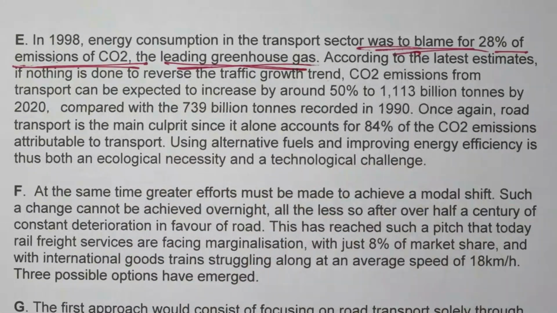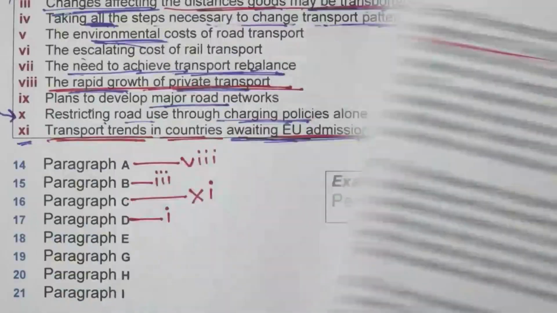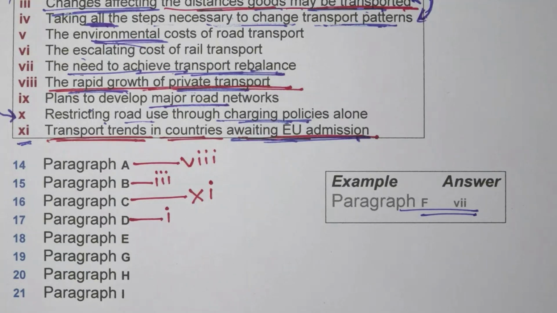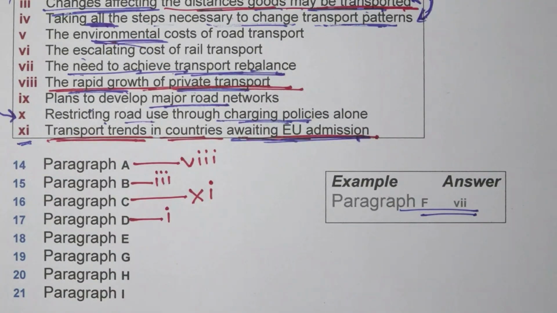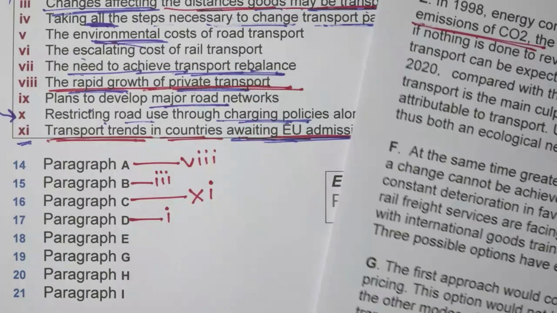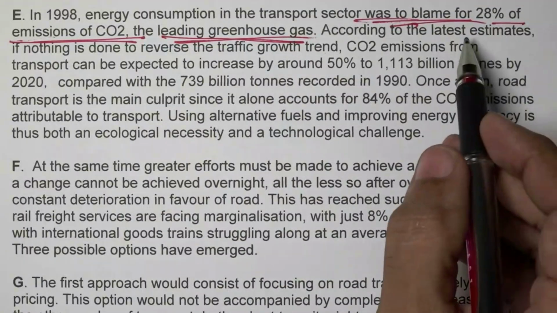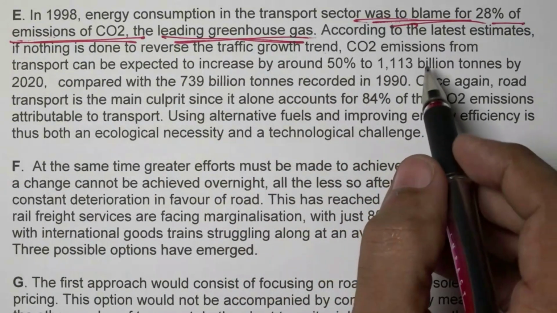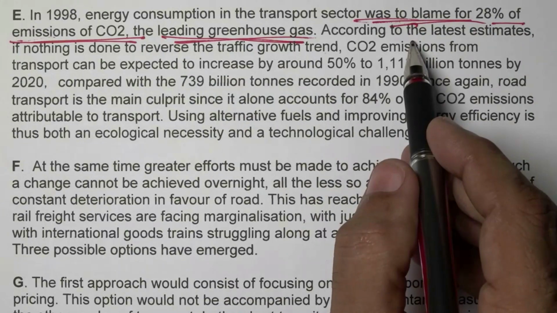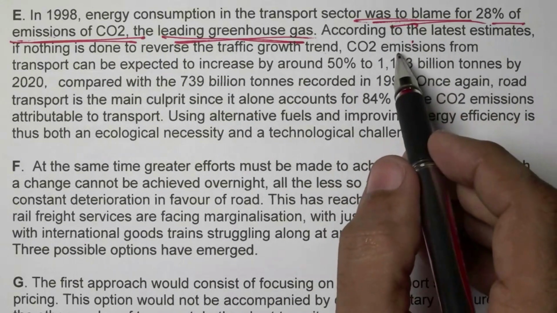Whose talk is this? Definitely there will be an impact on the environment when the percentage or value of carbon dioxide increases. You must have seen the headings carefully, and we have a word about negative impact on the environment. We have to just justify. What does the first line say? Transport sector was to blame for 28% emissions of carbon dioxide, the leading greenhouse gas. Now there is an idea, writing task 2. The first idea will come, then we have to write down extension or support examples.